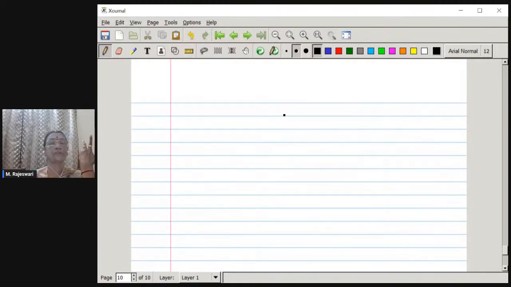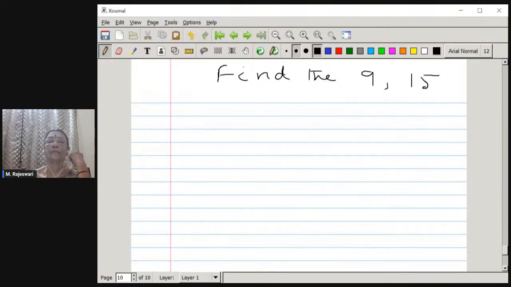Okay, this method you are supposed to follow. Now here, suppose we are going to find the LCM of 9 and 15. So finding the LCM is the question. Now here we can write 9 as 3 into 3.